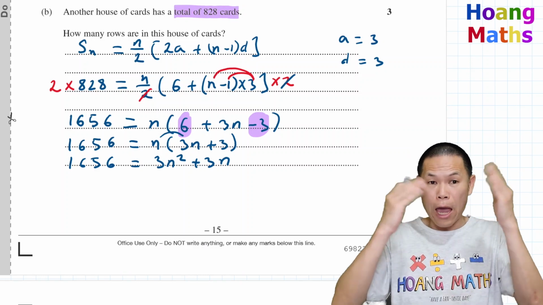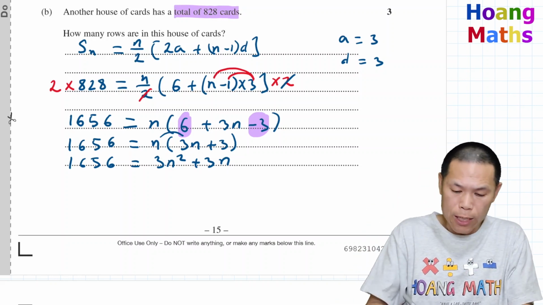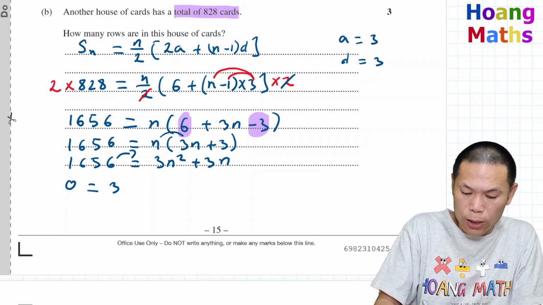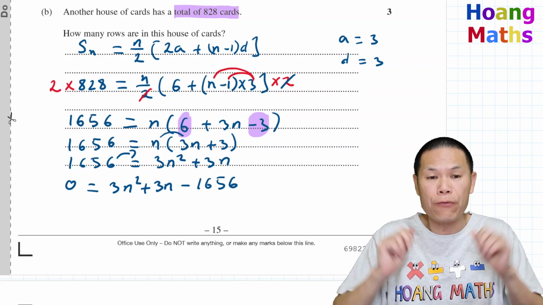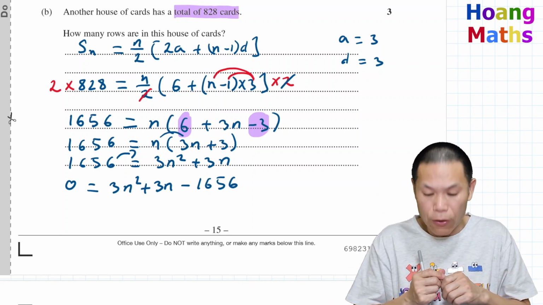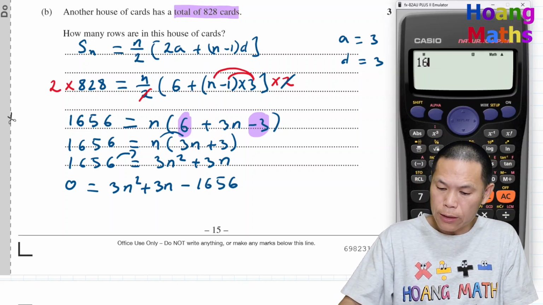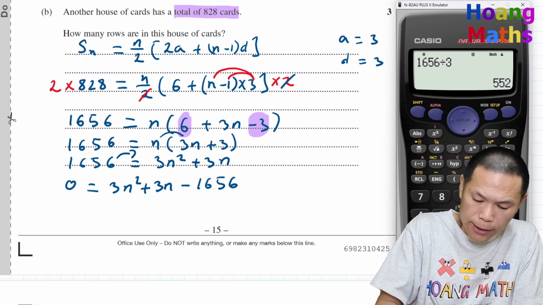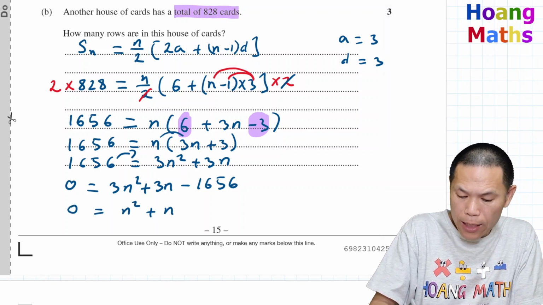So there you go. I have to make it into ax squared plus bx plus c, so I can solve this. So I move this to that side. That means 0 is equal to 3n squared plus 3n minus 1656. What I can do is divide every term by 3, because 1656 is divisible by 3 as well. 1656 divided by 3 is 552. So this is exactly the same as 0 equals n squared plus n minus 552.